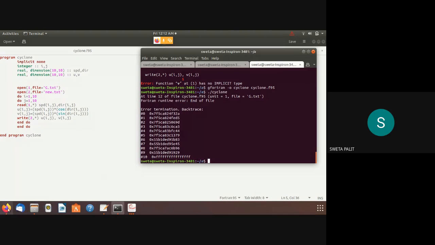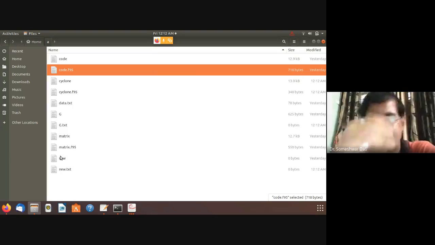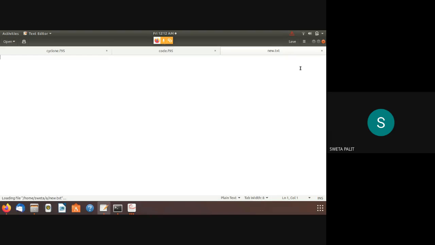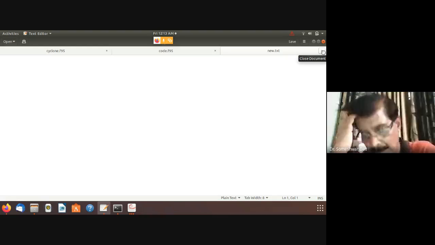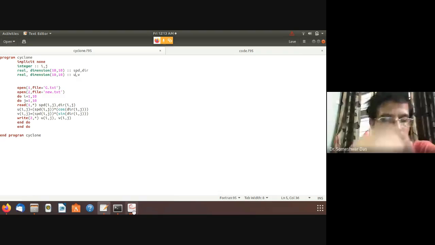Okay. Same thing happened with me also, sir. I got an output, but this error was written over there, because the data file is not properly structured. The new file is still blank. Again, termination error. It's not coming. The new file is still empty. So that means, the way I saw the output on your screen, it seems there is a problem in the data file.